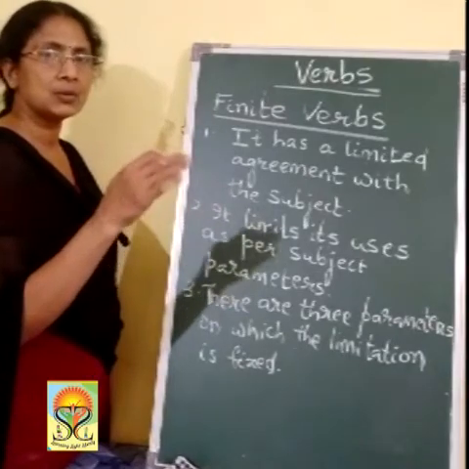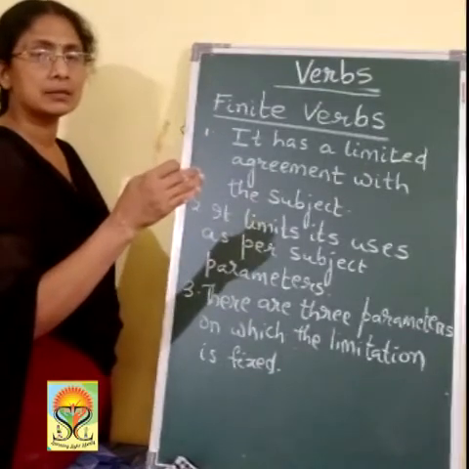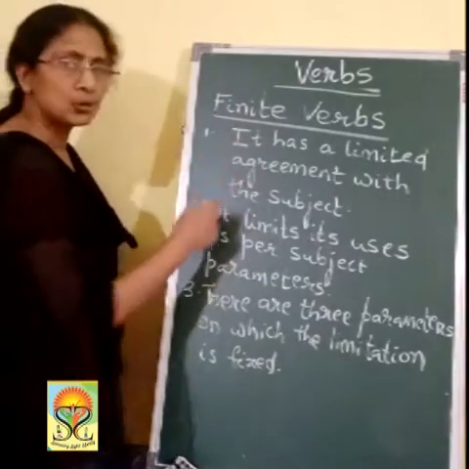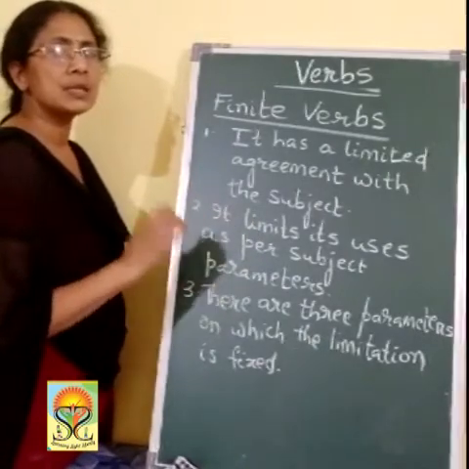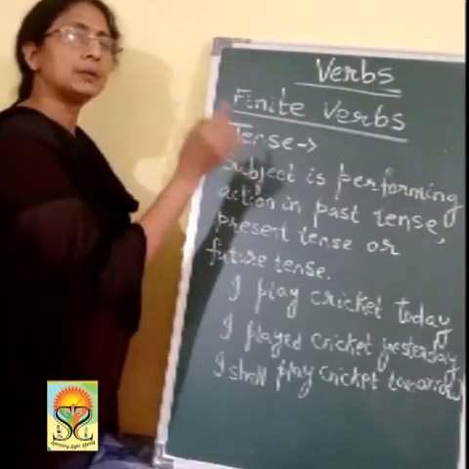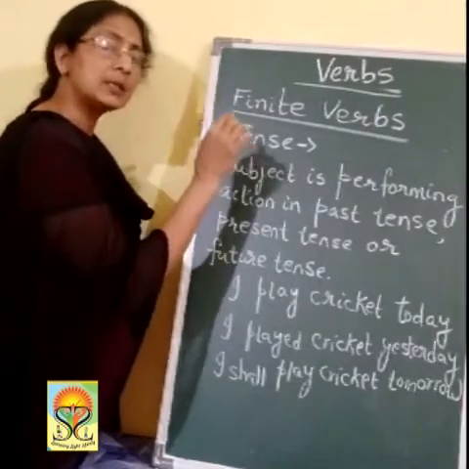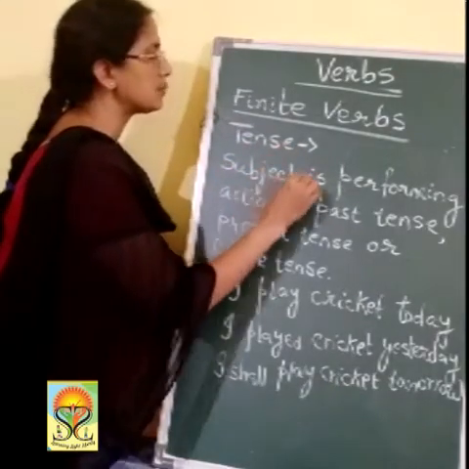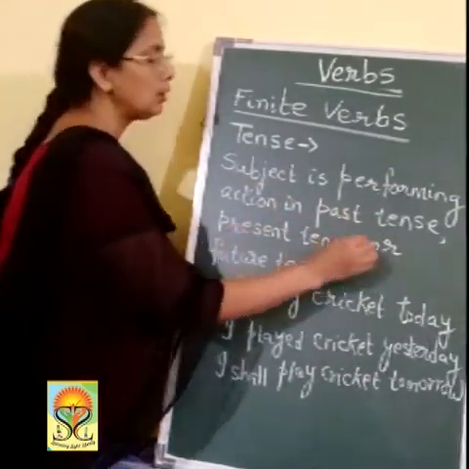So they are called finite verbs. They are finite. There is no freedom for them. They are limited. They are bound to change. I am going to show you now the three parameters with sentence examples, which will be easier for you to understand: how the finite verb changes as per the parameter of the subject, in which tense the subject is performing the action, whether past, present or future tense.